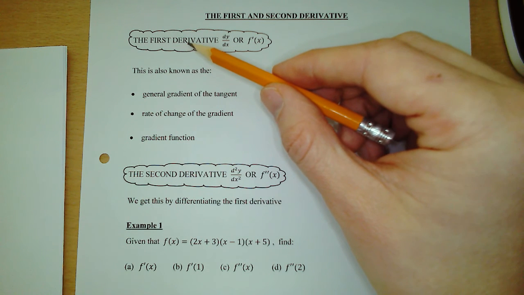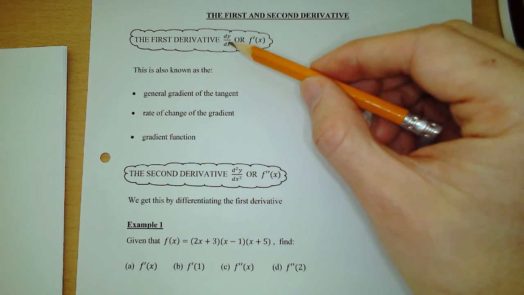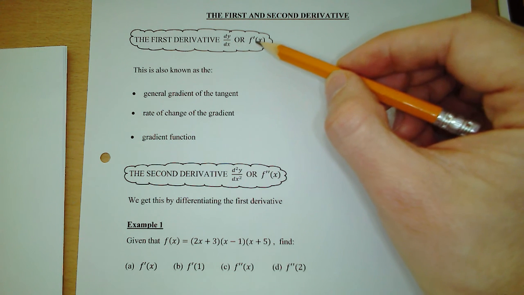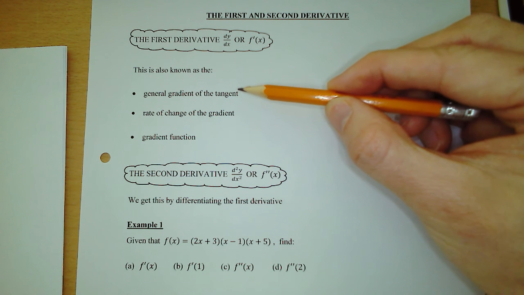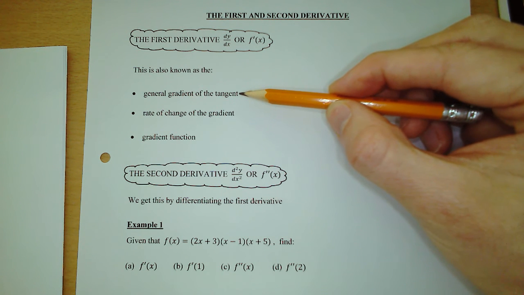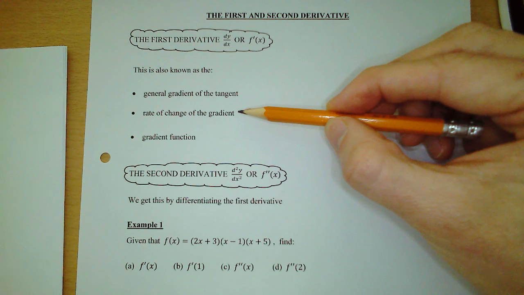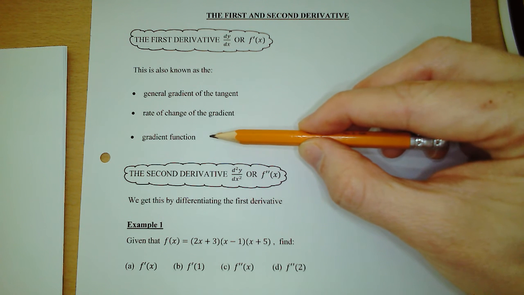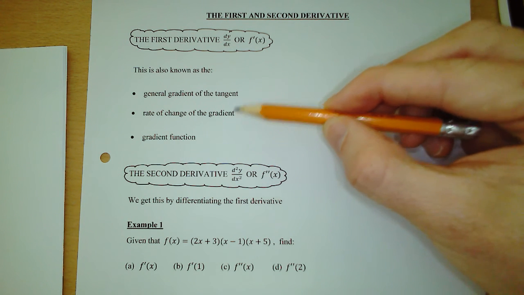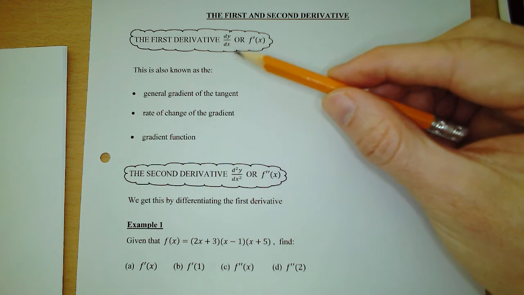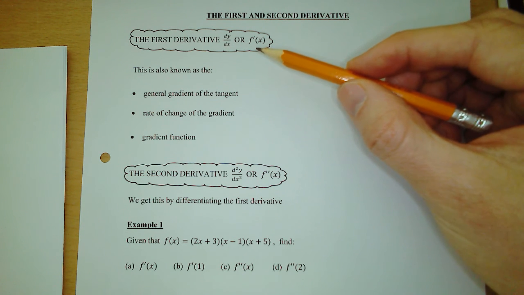So if a question says find the first derivative, that means you're either finding dy by dx or f dashed x. Now the first derivative is also known as the general gradient of the tangent, which we know already. It's also known as the rate of change of the gradient, and it's also known as the gradient function. So just familiarize yourself with those three statements. They all mean the first derivative, dy by dx or f dashed x.